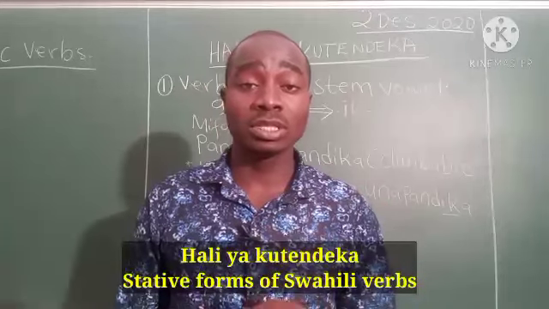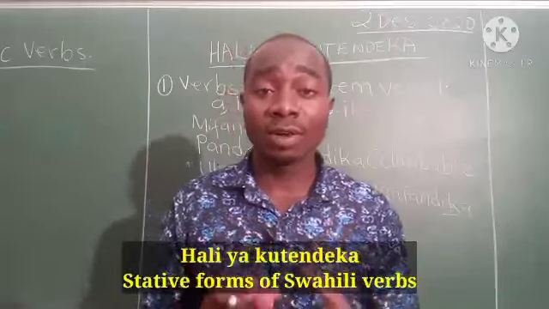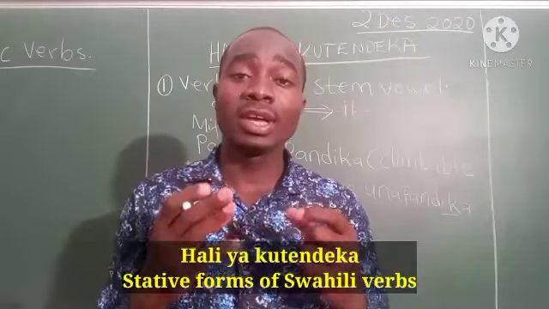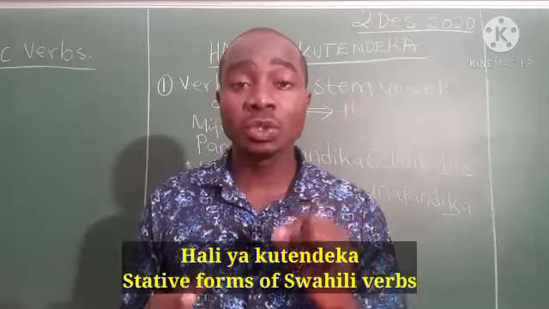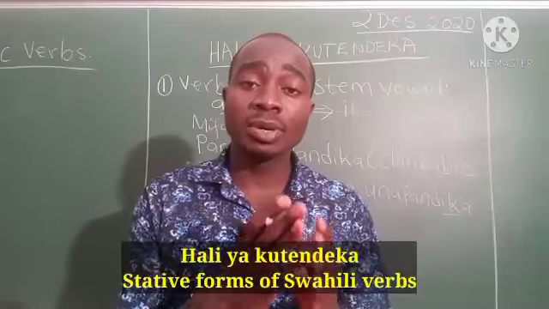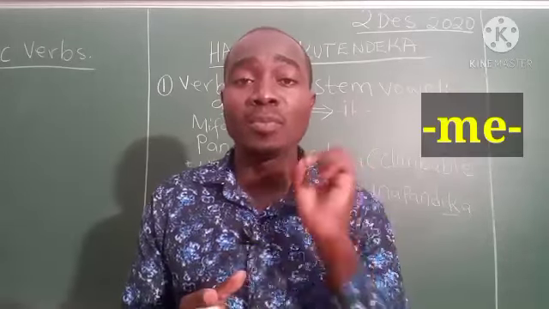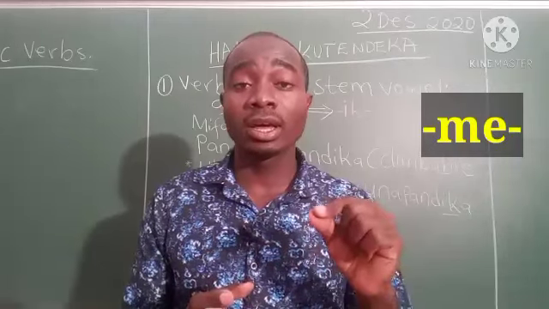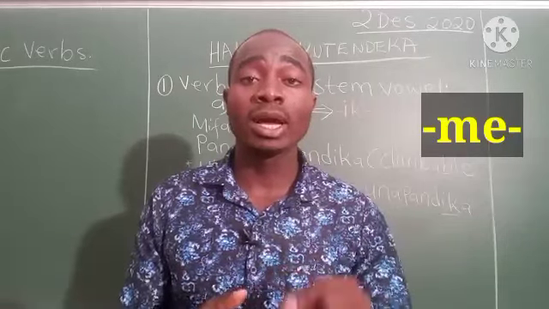Without wasting time, let me just give a brief introduction about the stative verbs. The stative verbs, they explain or they tell us the current situation of a subject or the potential of that subject entering that situation. Those that express the current situation are represented by the marker me. Those that have the potential of entering that situation are represented by the marker na.